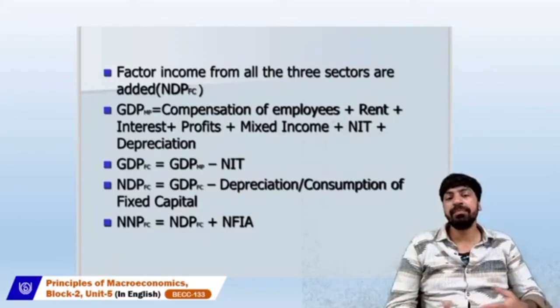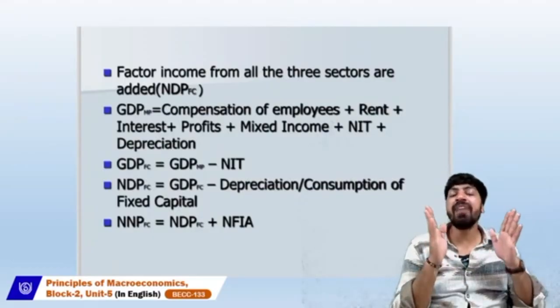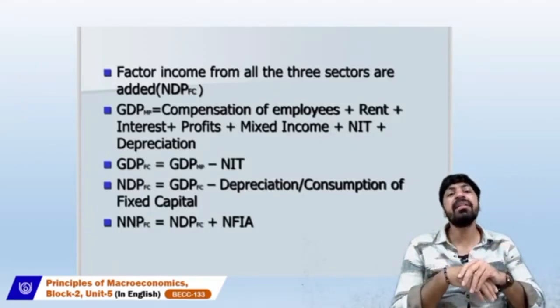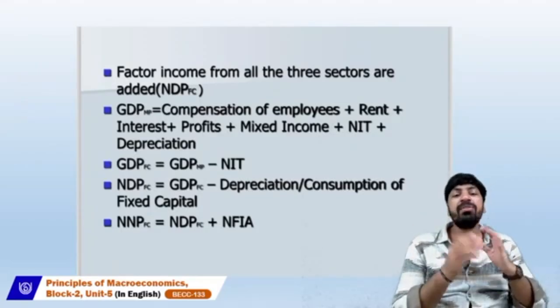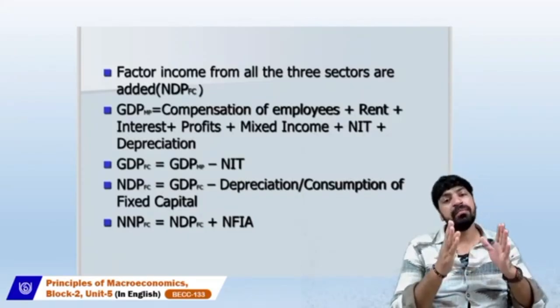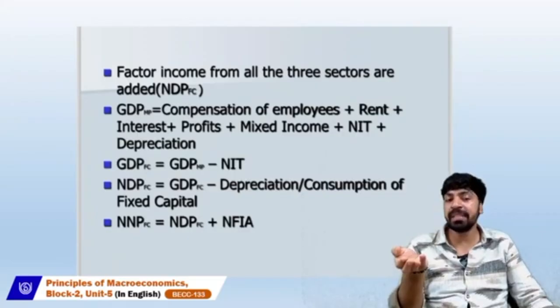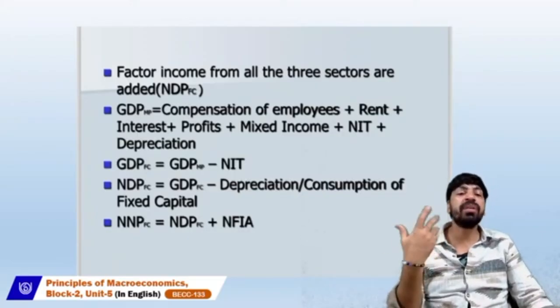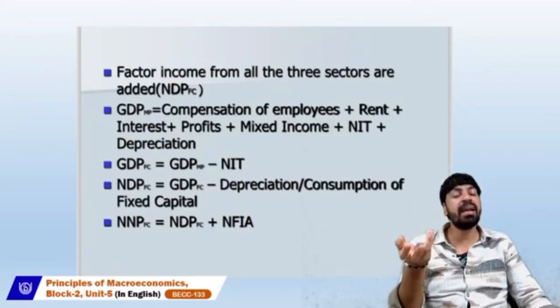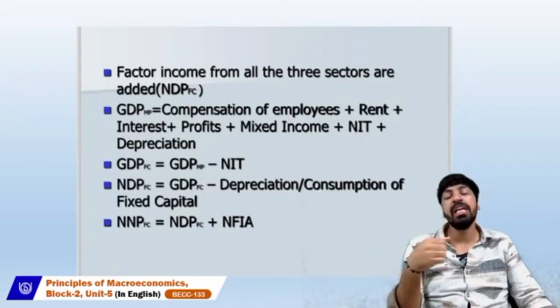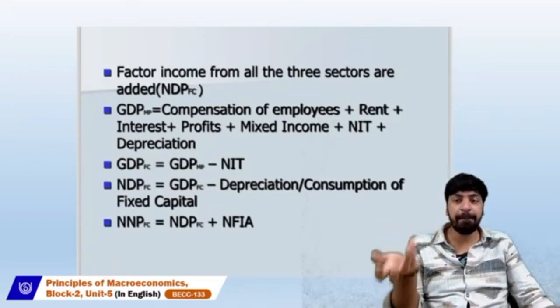Once you get the factor income from these three sectors added, that will give NDPFC. Before calculating the NDPFC, you need GDPFC. Before calculating the GDPFC, you need GDPMP.